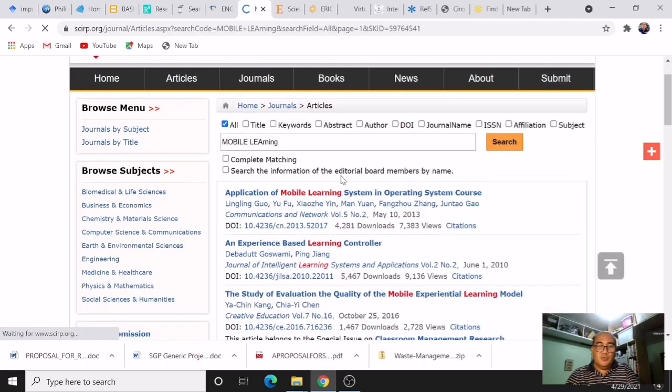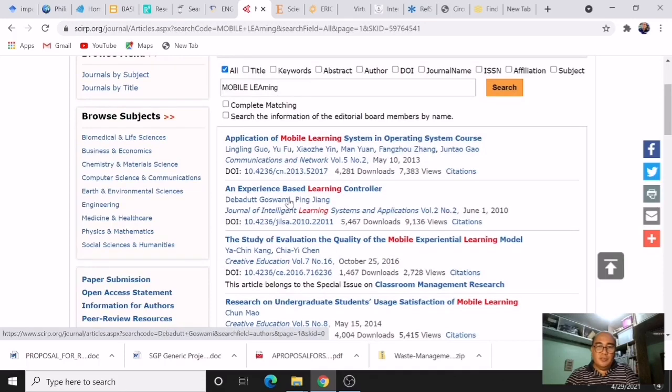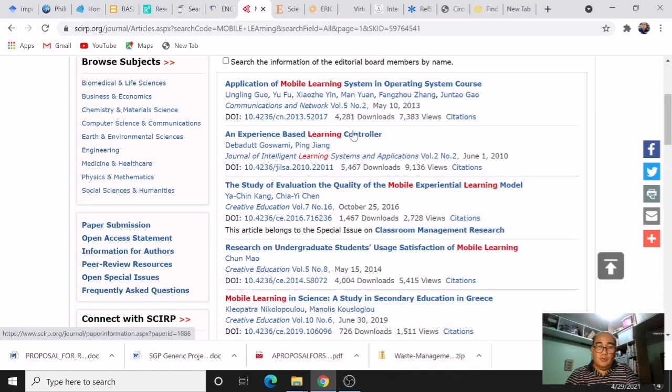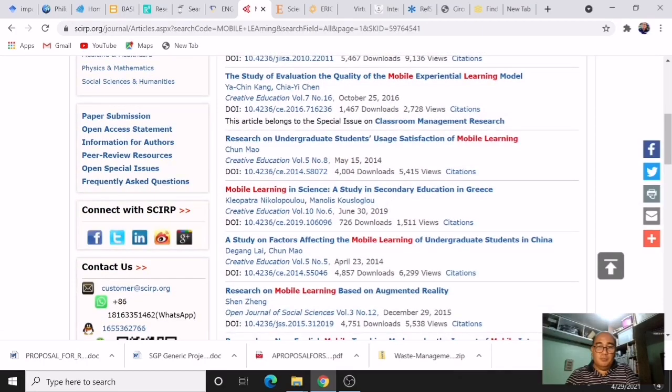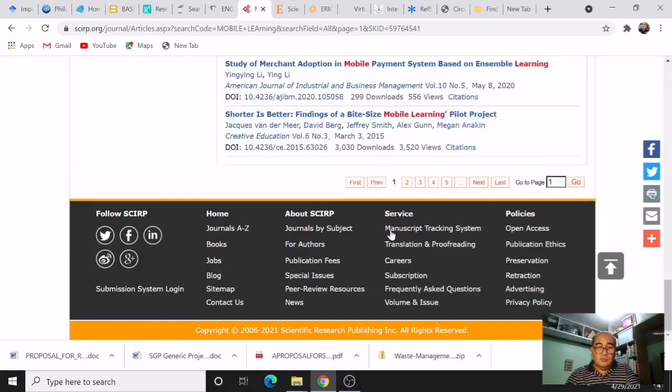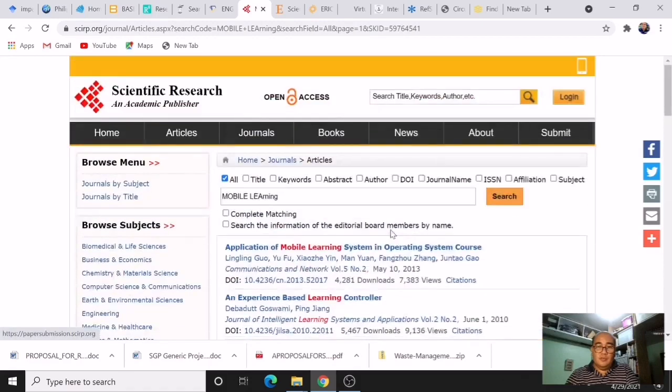This will direct us to the different articles or papers or researches related to mobile learning. There is also information here about the number of downloads and the number of views, as well as the citations, and of course the year of publication. So this is a lot of related literature for you to search on.